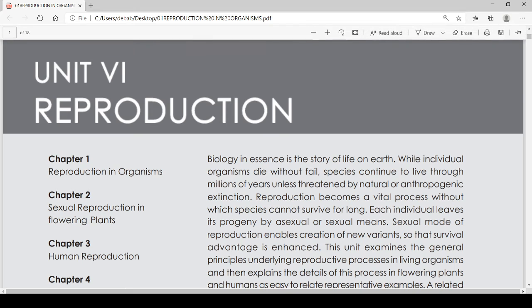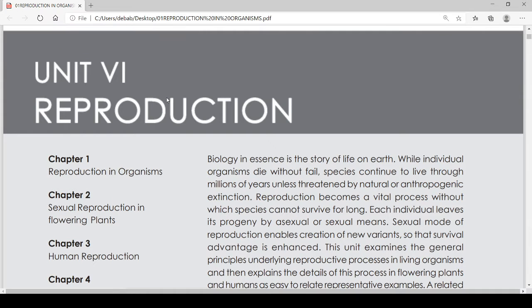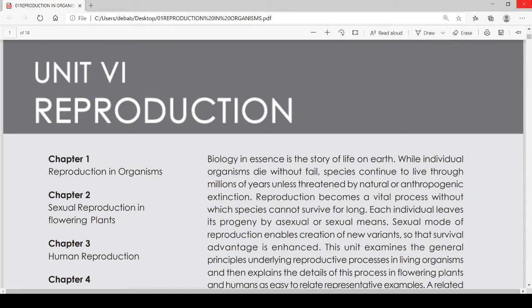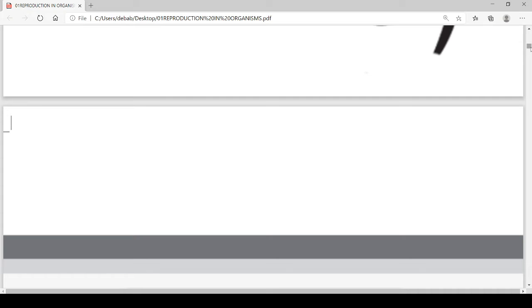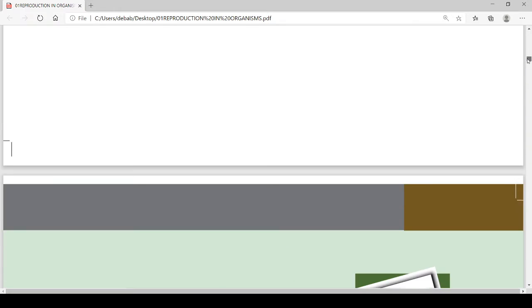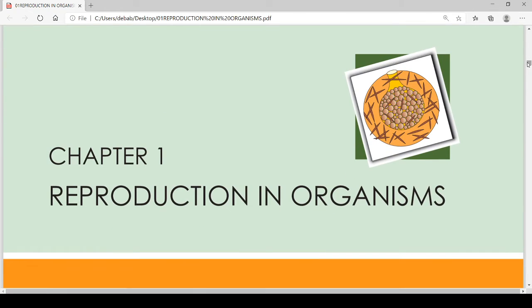So today I'm going to start unit 6 of HS second year biology, that is reproduction. Myself Abhijit Dev, and today I will be starting chapter 1 of reproduction. We know that reproduction is the process through which progeny comes out, or from a single cell two daughter cells are formed. So let's see in detail about it.